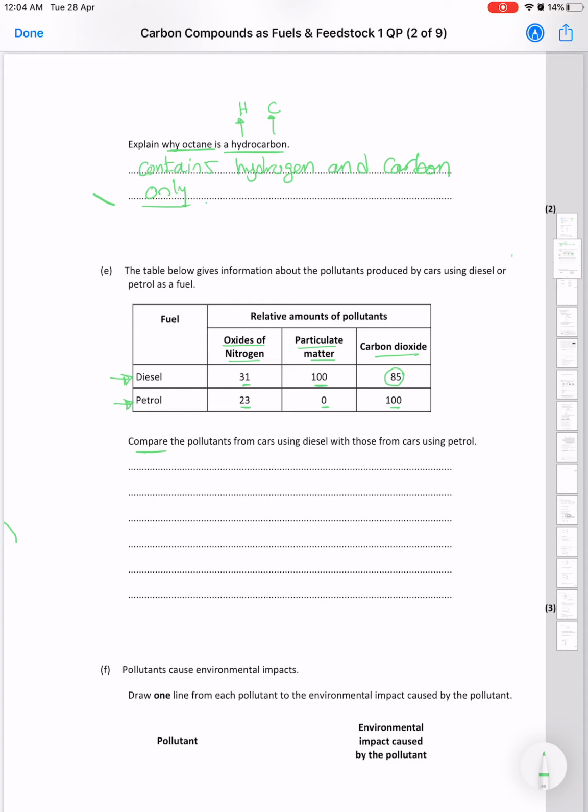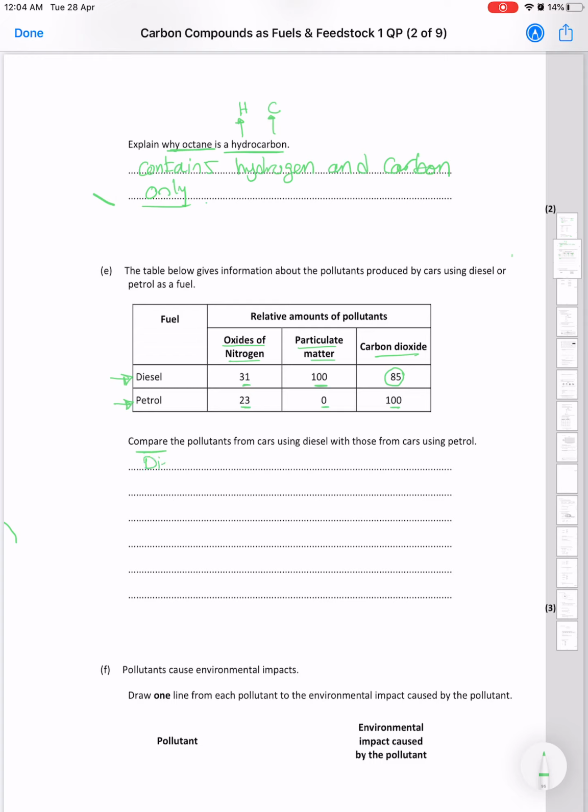They didn't ask you to explain anything, just to compare. So to comply with what the question wants, we don't need to explain anything or even suggest which one is better than the other. You just need to compare in terms of the data that you have. So what I'm going to say,